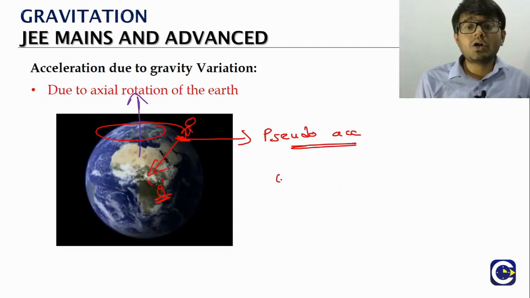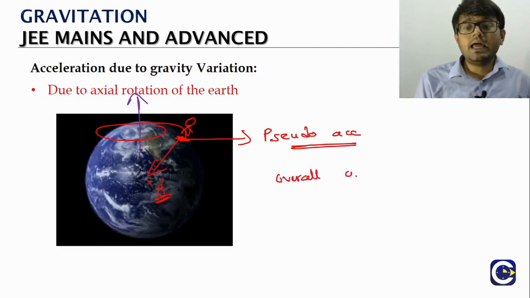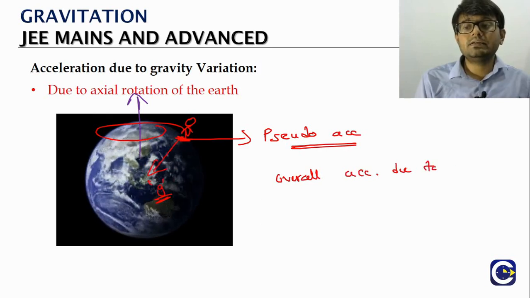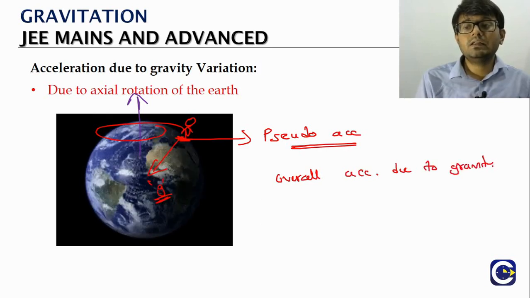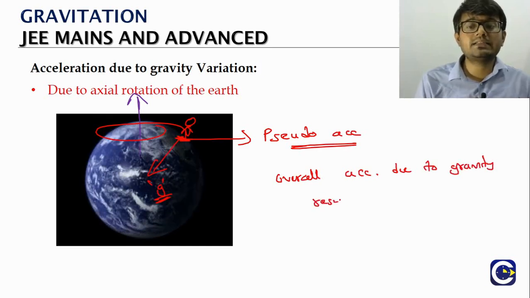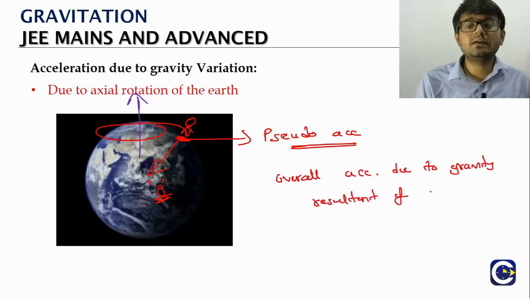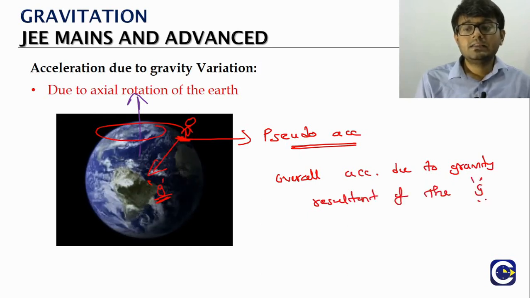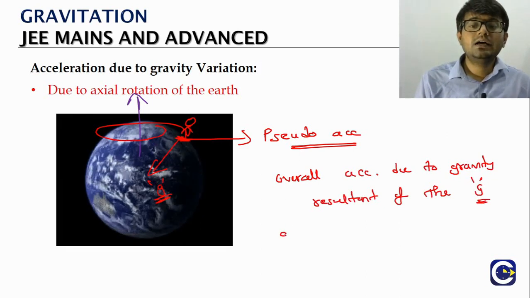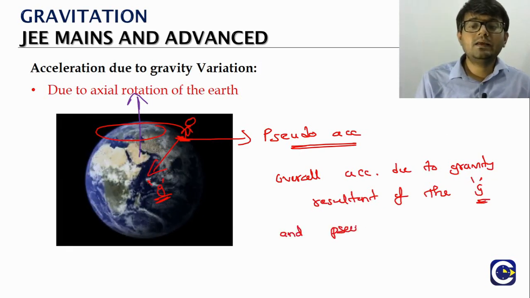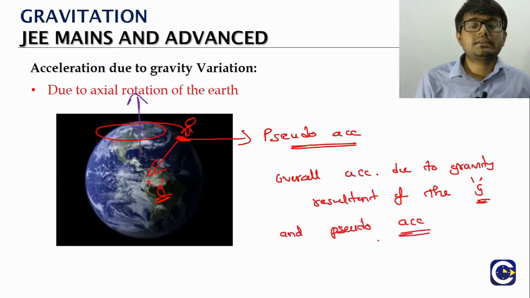Now the overall acceleration due to gravity that we say will be what? It will be given by the resultant of the actual g and the pseudo acceleration part.